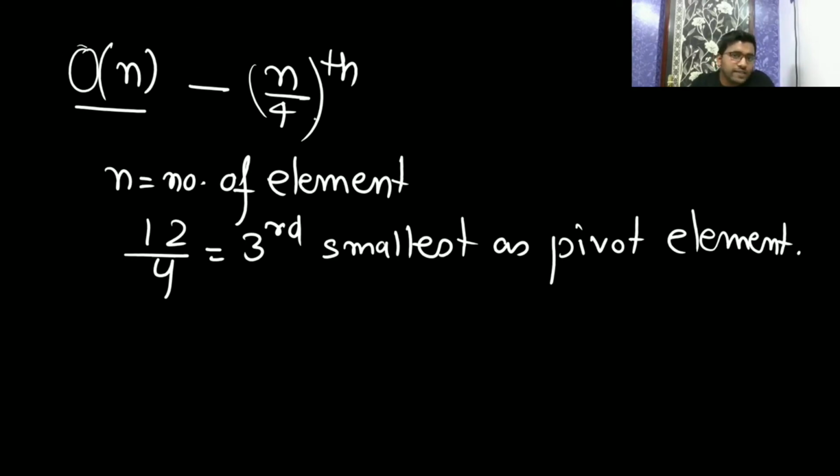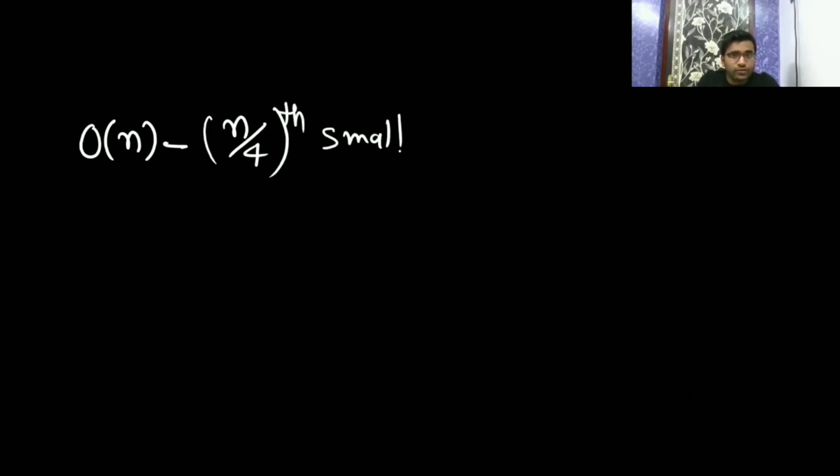Then you will choose this element as the pivot element. Then you will call quick sort there, and then they are asking what is going to be the time complexity. Big O of n is going to be taken for finding the n by fourth smallest element. So you are finding the n by fourth smallest element.